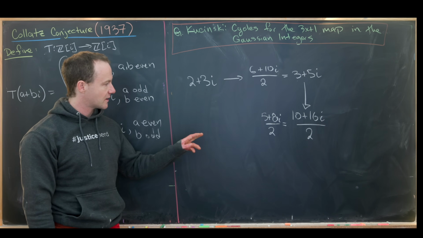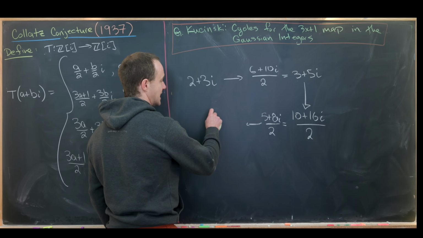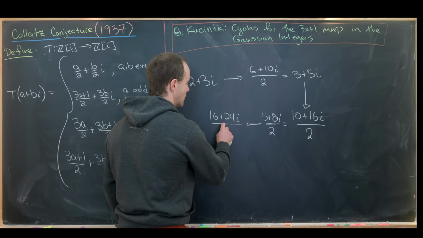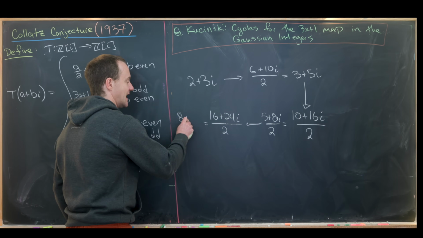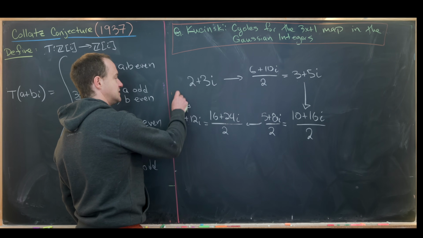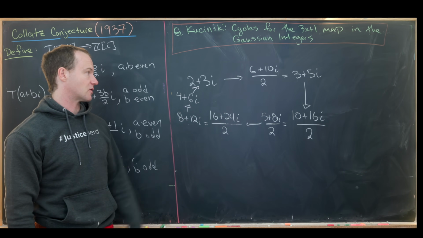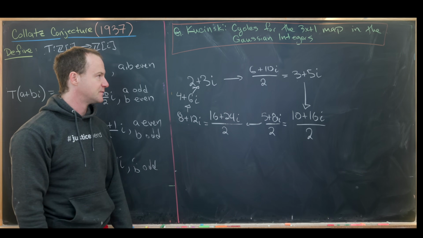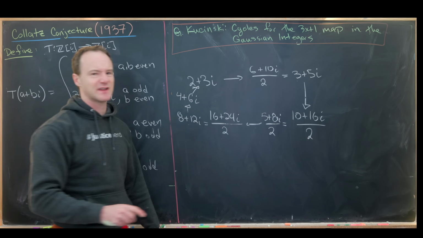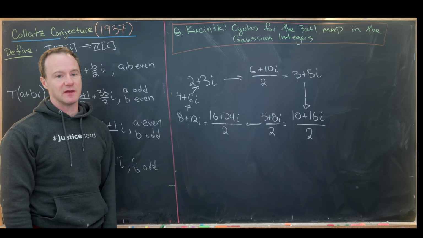Okay, then where do we go from here? Well, this 5 is odd and the 8 is even. So that means our map looks like (15 plus 1, which is 16, plus 24i) over 2. But let's notice that's equal to 8 plus 12i. But now both of these are even again, so we can just divide by 2. That gives us 4 plus 6i. Both of those are even again, and that gives us our original number of 2 plus 3i. So let's see the cycle length here. We have 1, 2, 3, 4, 5. So that's a cycle length of 5. And like I said, there's a bunch of cycles that you can find in this paper if you'd like to.